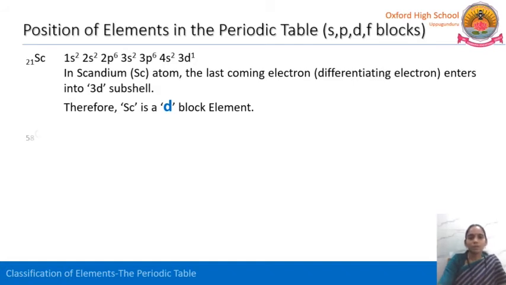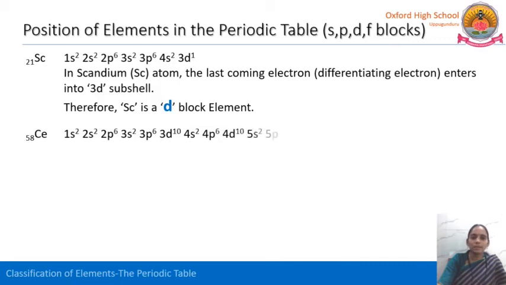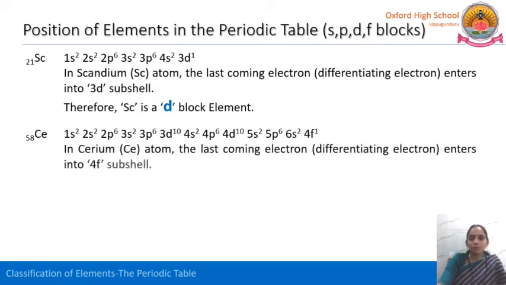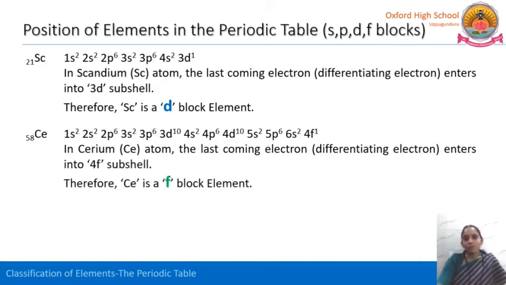One more example we will see here. It is atomic number 58. Where will it go? The electronic configuration, see here: 1s2, 2s2, 2p6, 3s2, 3p6, 3d10, 4s2, 4p6, 4d10, 5s2, 5p6, 6s2, 4f1. Where is the differentiating electron? It is 4f. It enters into the 4f subshell, so therefore cerium is an F block element.